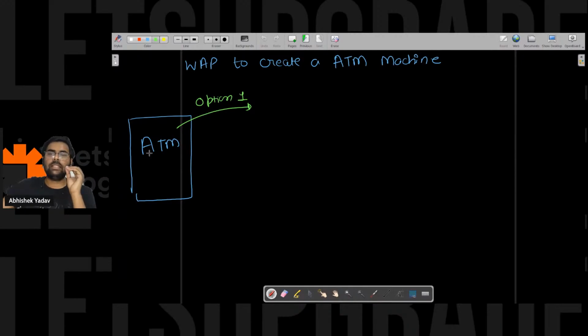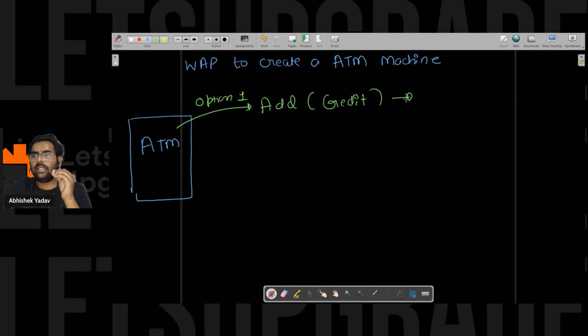So in the problem statement we have to design an ATM machine and we have two options. Either the person can add money to the current balance, or the person can subtract money from the current balance, right everyone? That is, either the person can credit or debit. So if the person is choosing option one, let's assume he has to add. Option one means credit amount. If he is clicking on option one, then he can add money to the current balance.